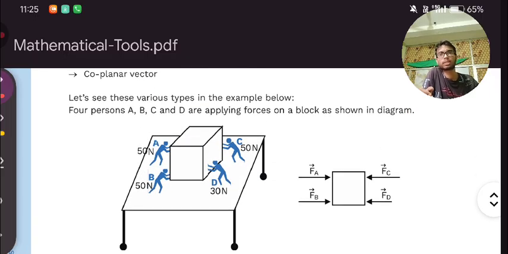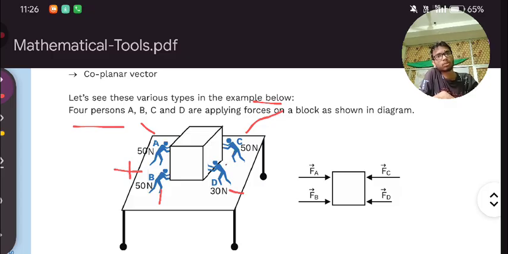Let's see these various types in this example below. There are four, this is first, this is second, this is third, this is fourth. This person A is applying 50 Newton in this direction, this person B is applying 50 Newton, but the direction of A is different from B. Both directions are not the same.